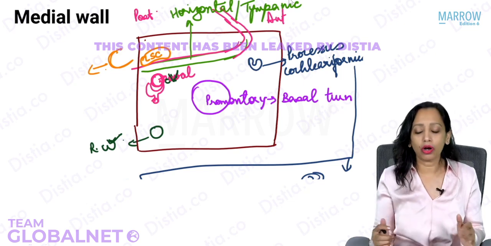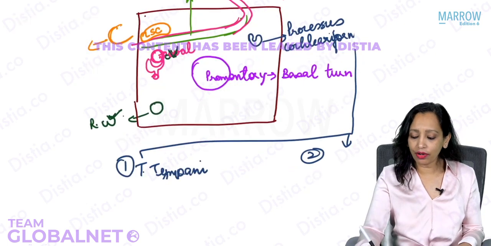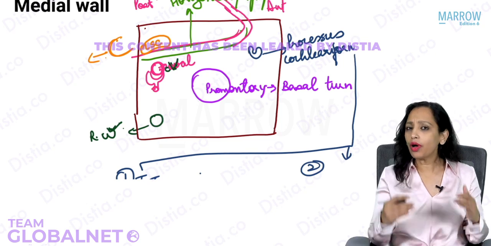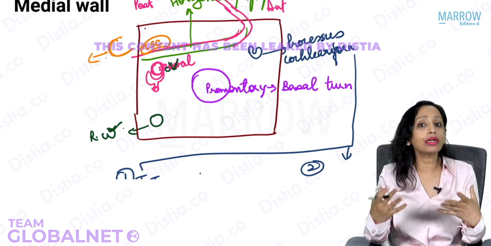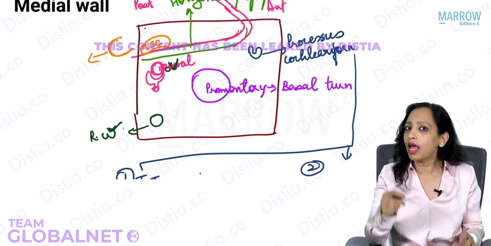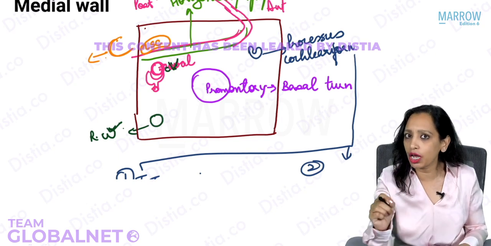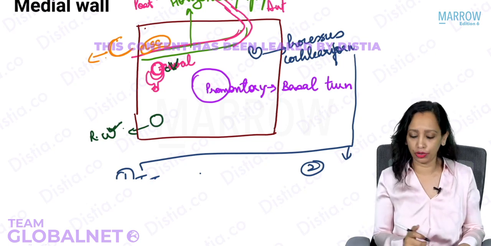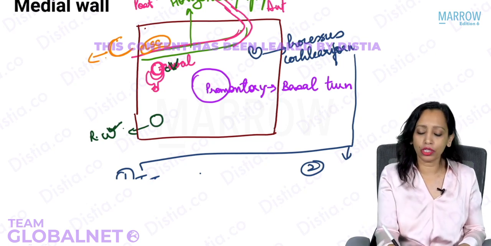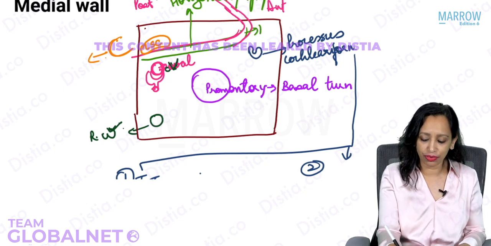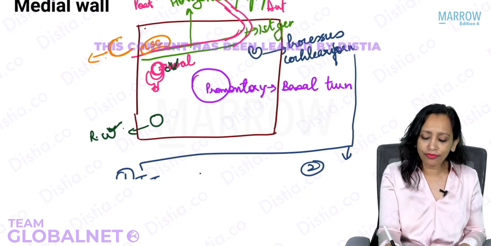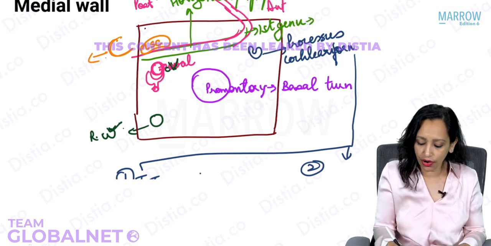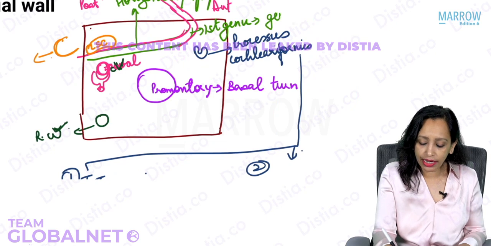I told you that processus cochleariformis is significant in relation to the facial nerve. It is a landmark for the facial nerve. So now you have raised the tympanic membrane and you are seeing this processus cochleariformis. Tell me, where will you find the facial nerve? Superior to it, inferior to it? Very good, you will find it superior to it. So just superior to the processus cochleariformis is the first genu, and at the first genu is also present the geniculate ganglion.